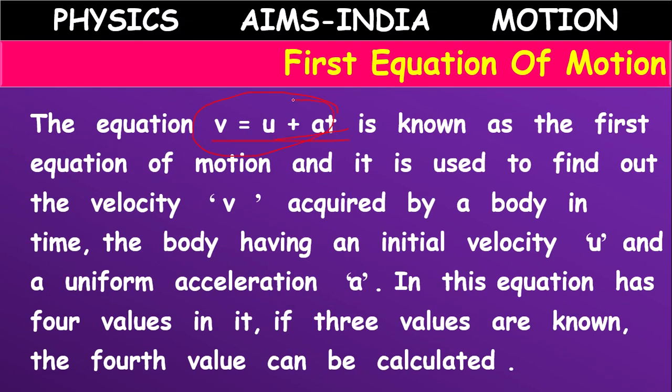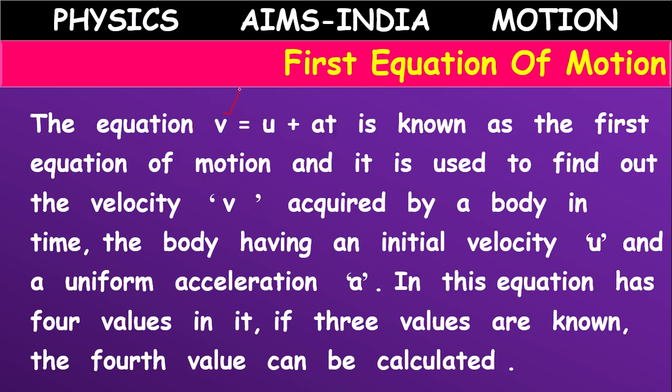So v equal to u plus at is known as the first equation of motion. It is used to find the final velocity v acquired by a body having initial velocity u and uniform acceleration a. For finding the final velocity acquired by a body in time t, we will make use of the first equation of motion.